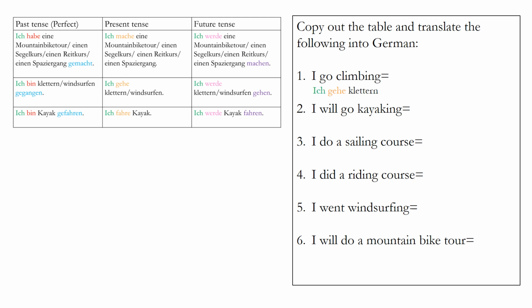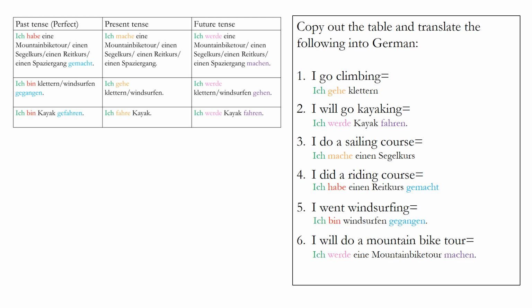1. Ich gehe klettern. 2. Ich werde Kajak fahren. 3. Ich mache einen Segelkurs. 4. Ich habe einen Reitkurs gemacht. 5. Ich bin Windsurfen gegangen. 6. Ich werde eine Mountainbike-Tour machen.